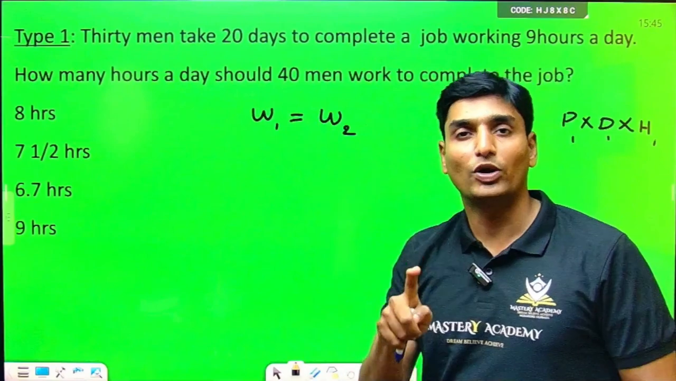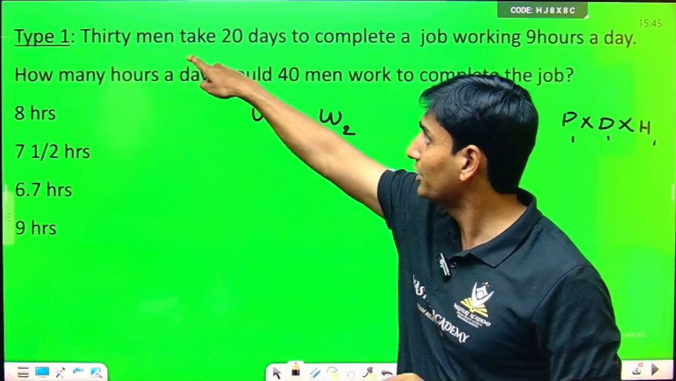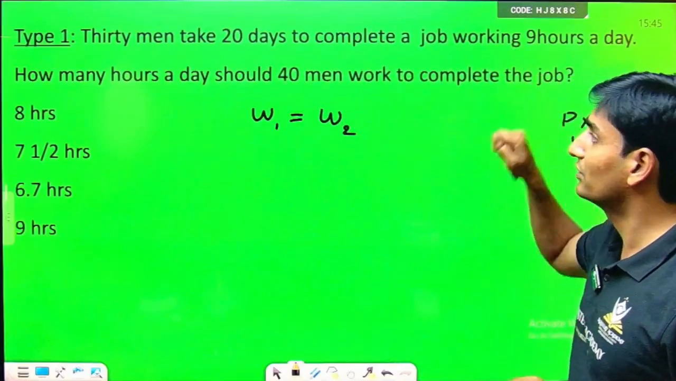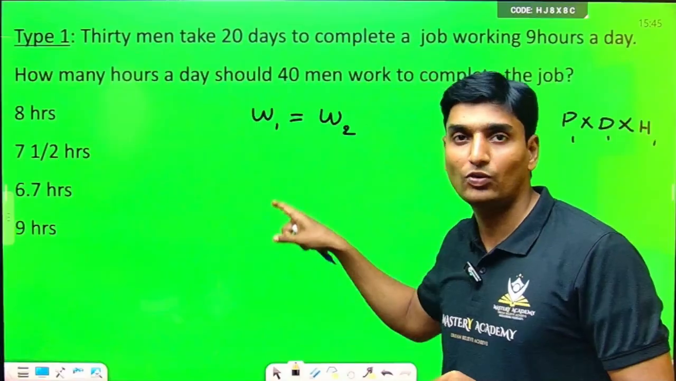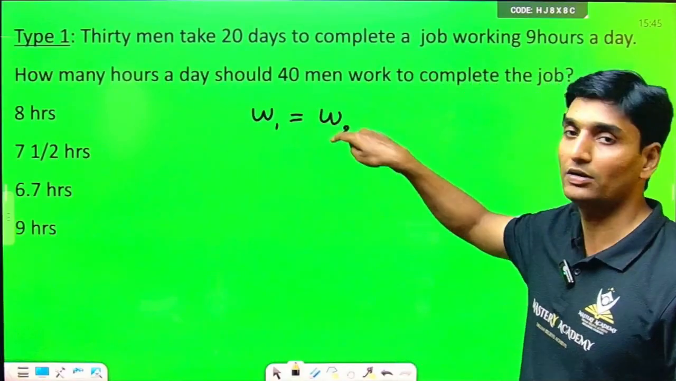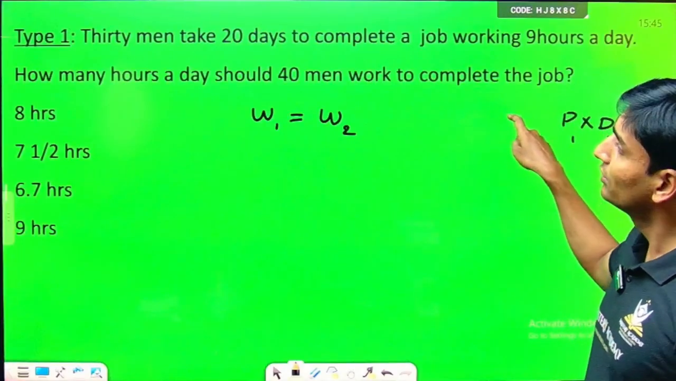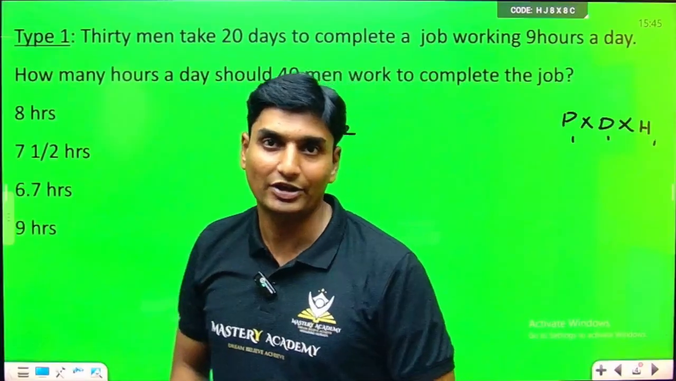Here there is only one work that they are talking about, only one activity. 30 men, 20 days and 9 hours. Same work. If 30 men are working, the amount of work done will be the same. Then same work, 40 men. If 40 men are working, how many hours is the total duration? That is what he is asking.